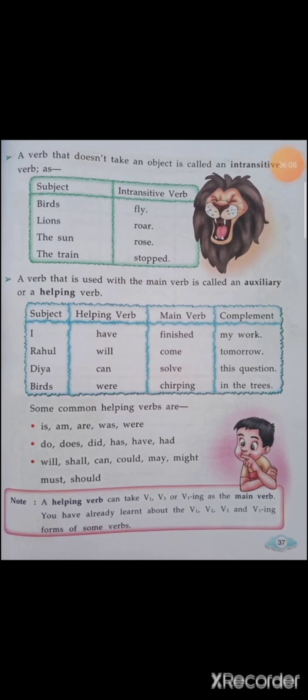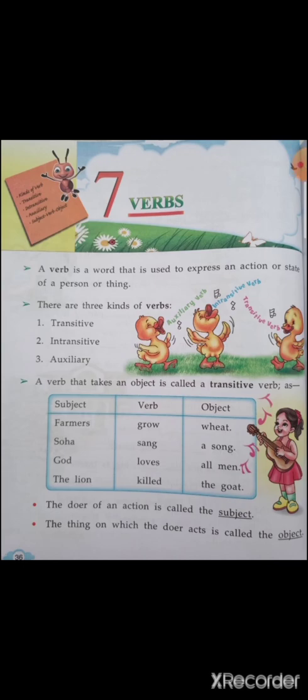I hope my students have understood what are verbs. Verb means action words. Any word that shows an action is called a verb. Examples: jump, run, play, push, shout, laugh. These all are actions, and so they all are verbs. Then we learnt 3 types of verbs. They are transitive verbs, intransitive verbs, and auxiliary verbs. Transitive verbs are verbs which show an action upon an object.